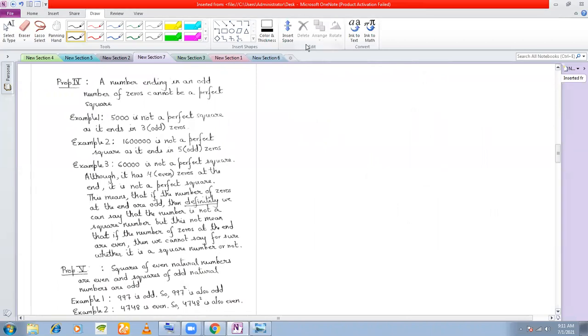Now, fourth property. A number ending in an odd number of zeros cannot be a perfect square. Any number that ends in an odd number of zeros. Suppose 5000 is a number that ends in how many zeros? 3 zeros. So the number of zeros is 3, which is an odd number. So therefore, 5000 cannot be a perfect square.